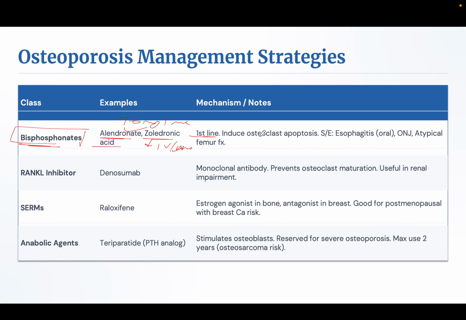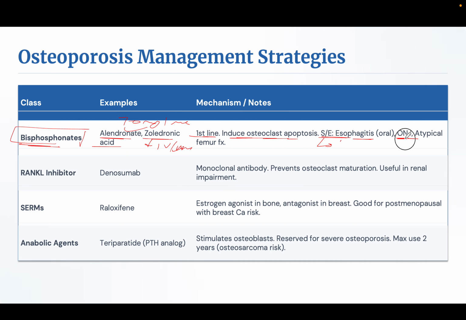As first line, it induces osteoclast apoptosis, but there are side effects. The most common side effect is esophagitis. So whenever you give alendronate, you give it with a full glass of water and tell the patient not to lie down for around 1.5 hours after ingestion of the tablet.